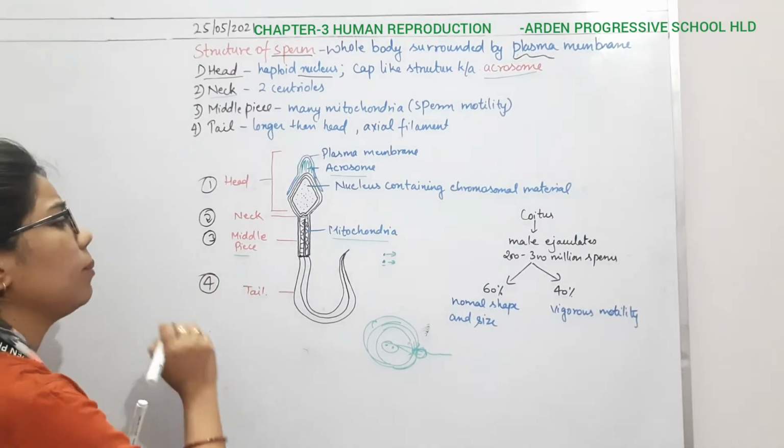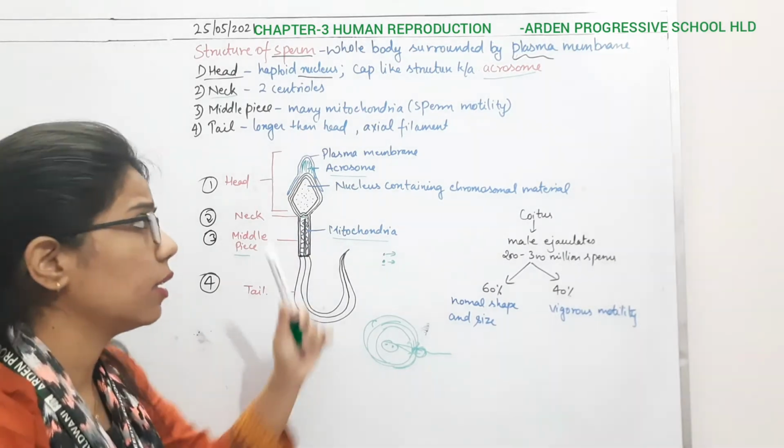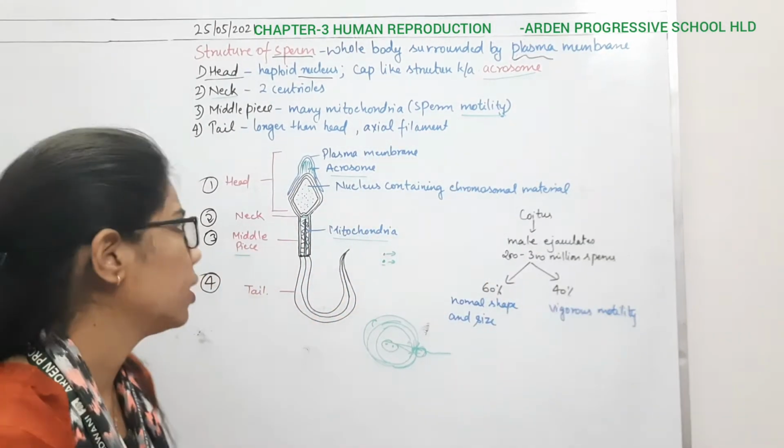Right? So we can say the middle part contains what? Many mitochondria, and the function of these mitochondria is in sperm mobility, or motility.